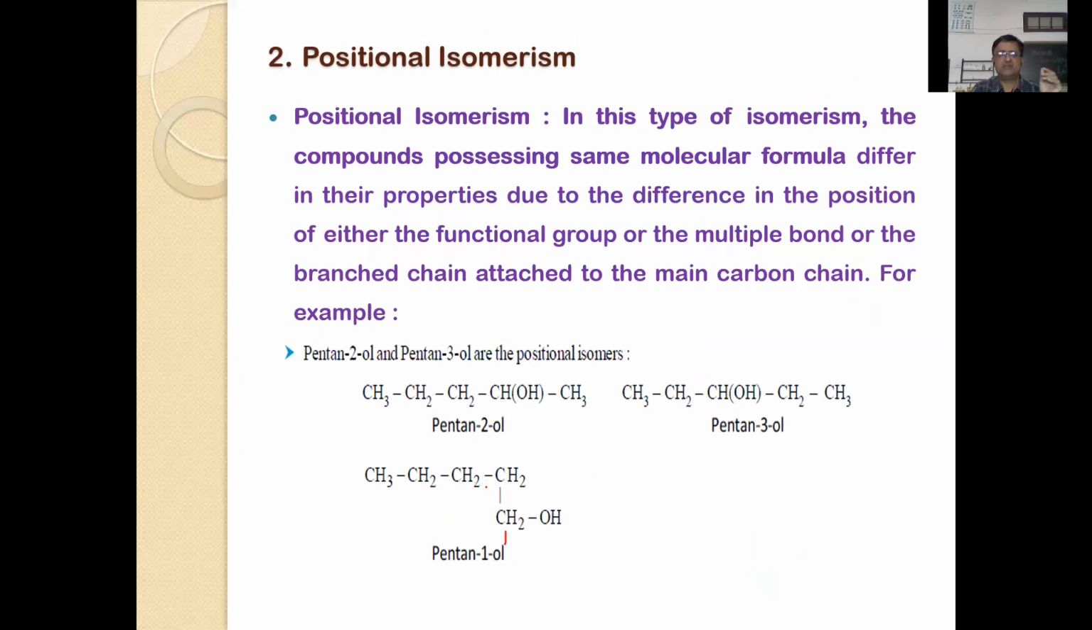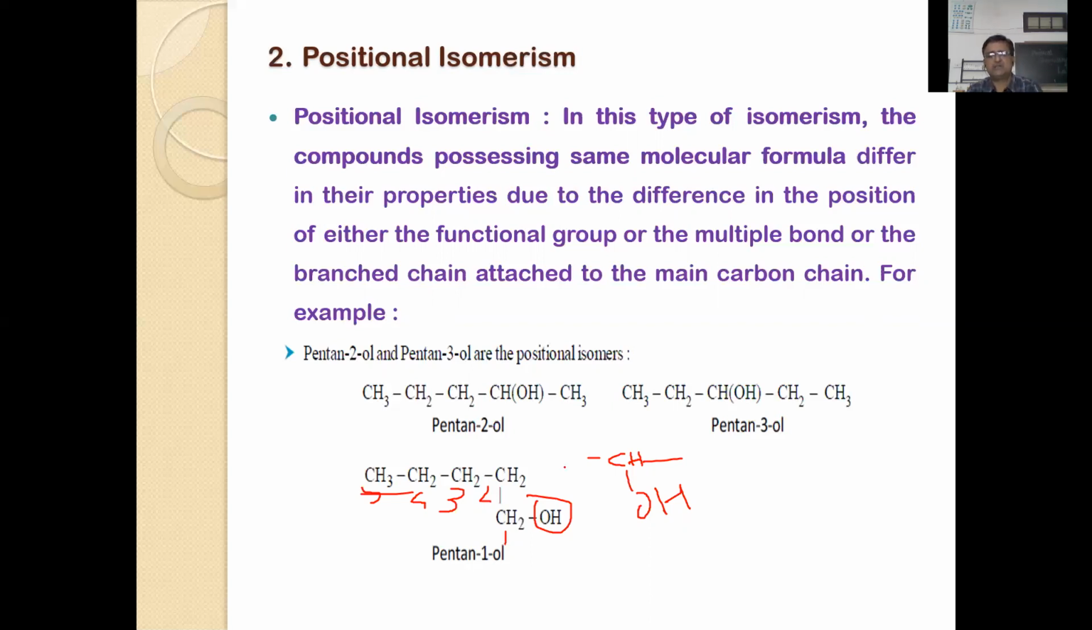Here 1, 2, 3, 4 and here 5. So here the OH group is on the first carbon. When you go to this, the OH group is on the second carbon atom, CH and OH, so 2-pentanol. Here the OH group is on the third carbon, but all have the same molecular formula and differ in the position of the functional group. Hence they are called positional isomers.